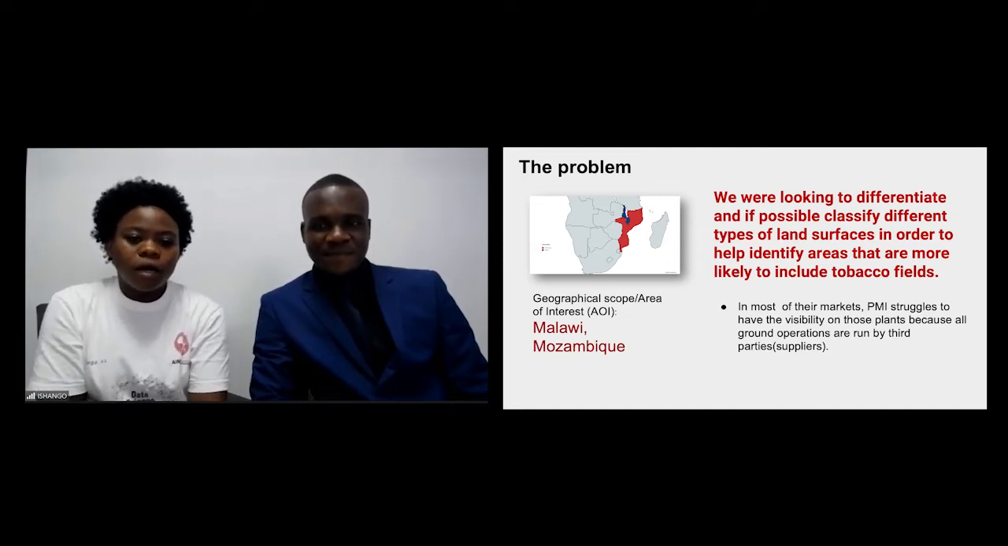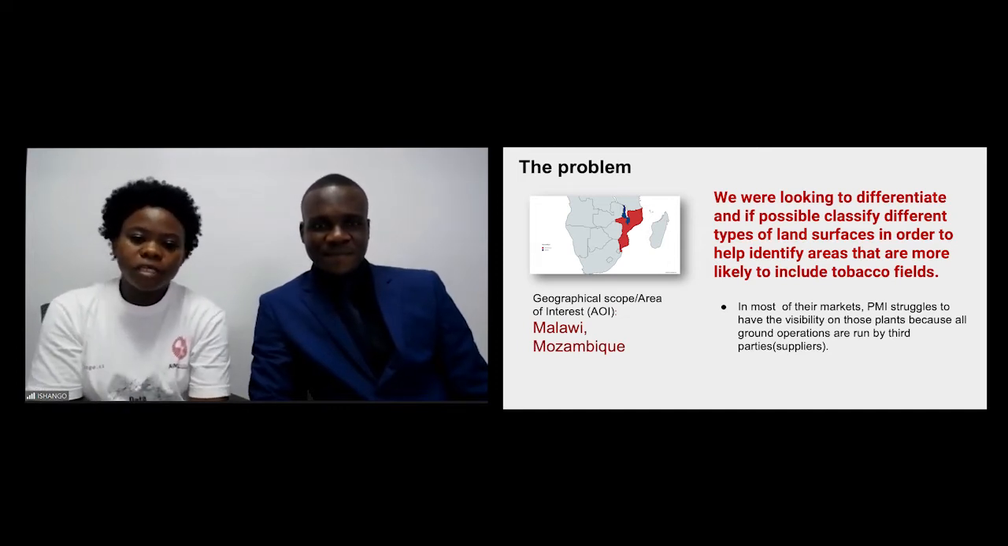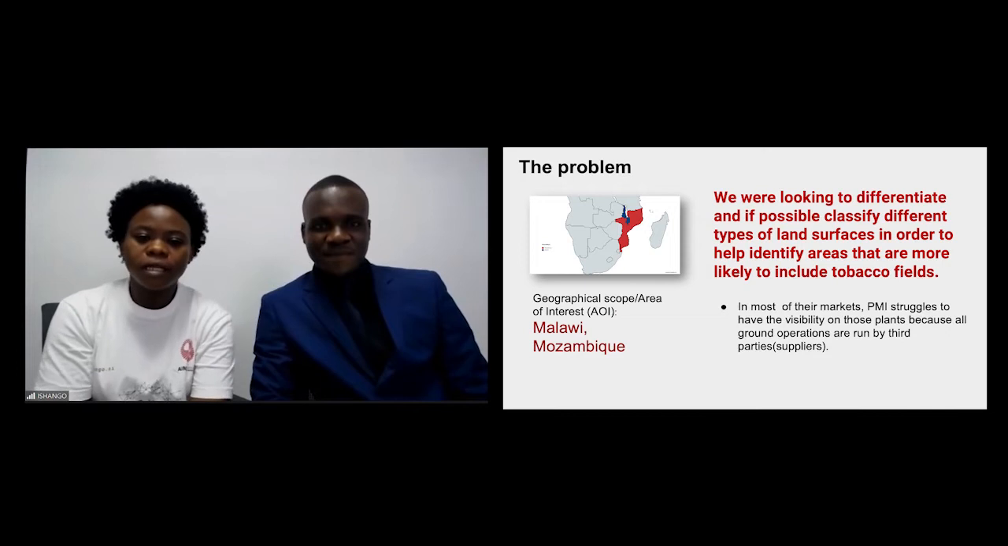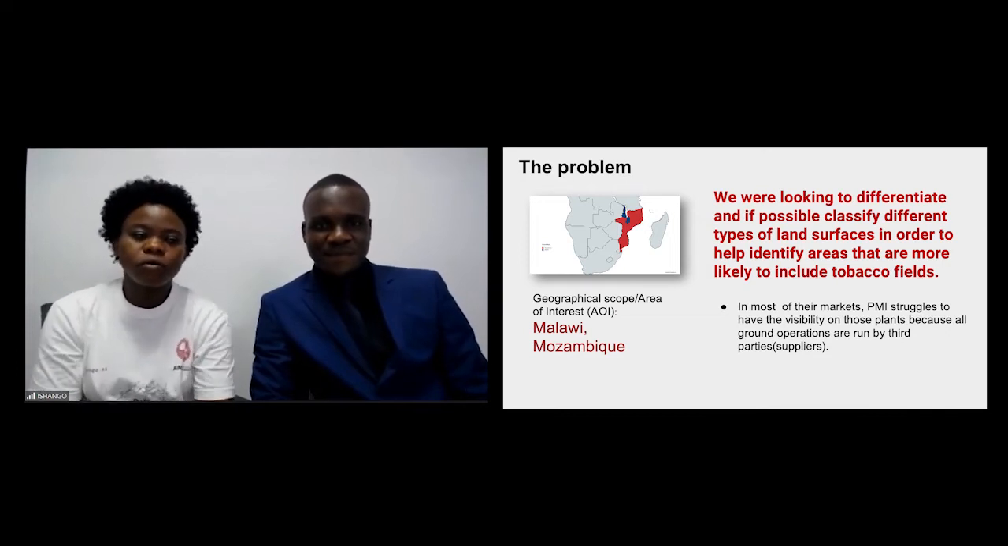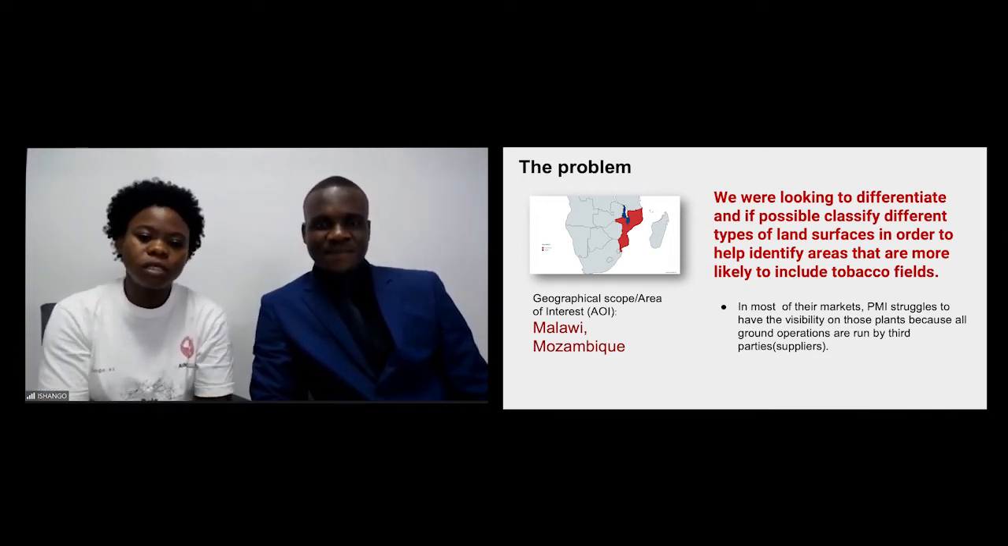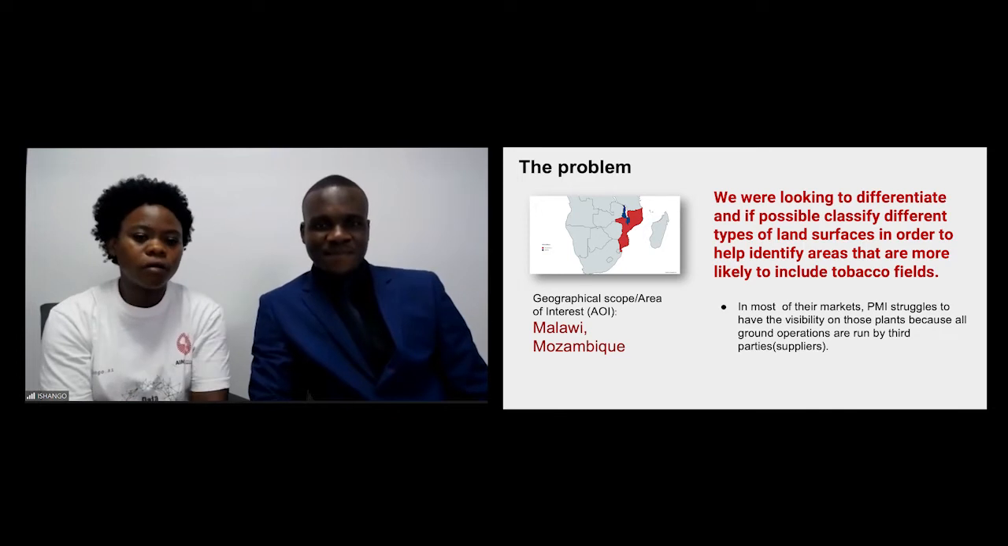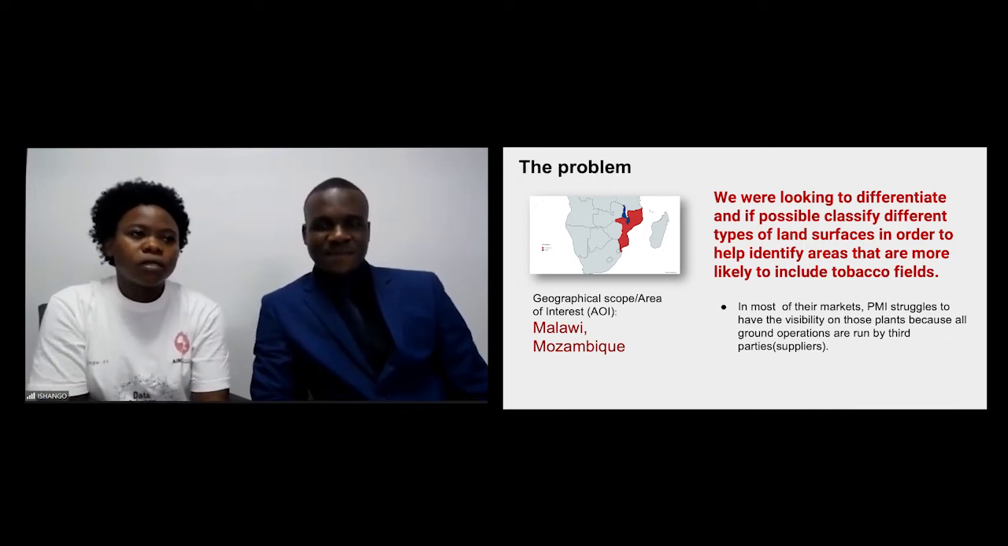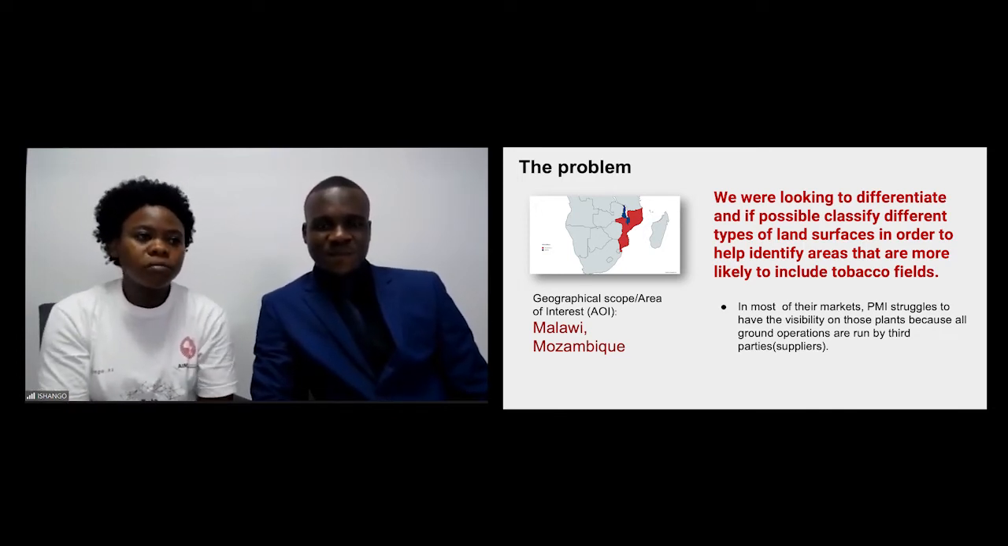So, our company is looking for how to differentiate possible different land cover surfaces in order to identify the regions in which there are more likely tobacco fields. The company wants to have visibility on those tobacco fields because all ground operations are run by suppliers. The company depends only on the information from the supplier.